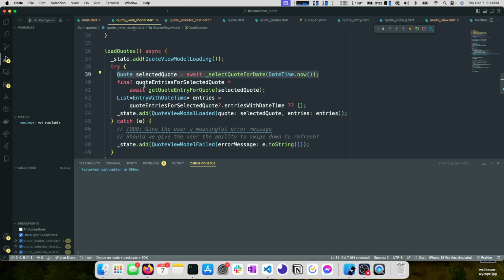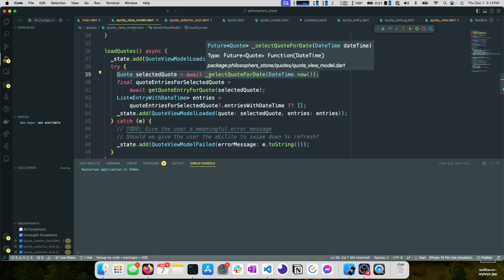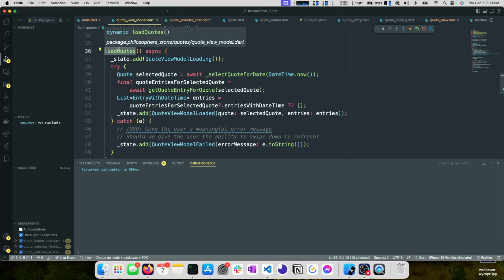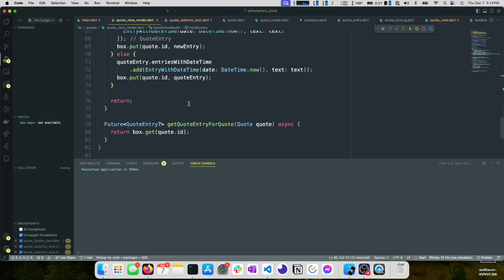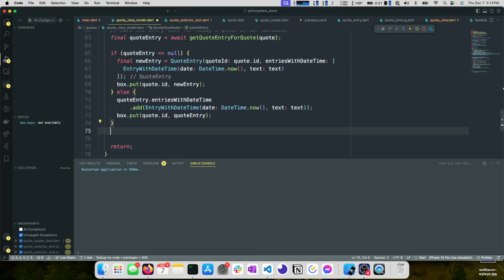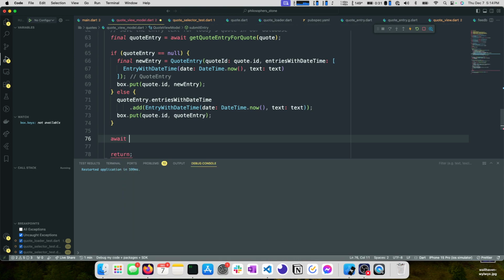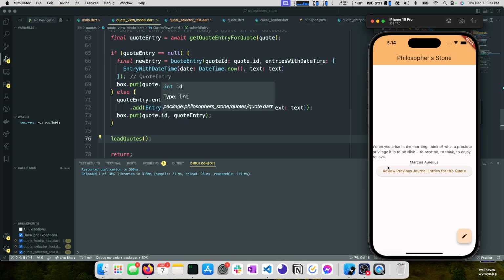We probably don't need to reload this, and we could technically cache this value in memory from the previous state and put it in the new state. And there's a lot of micro optimizations we can make here. But in the spirit of keeping it simple, we're just going to call load quotes. I don't necessarily know if we need to await that. Let's try not awaiting it for now and see how that looks.